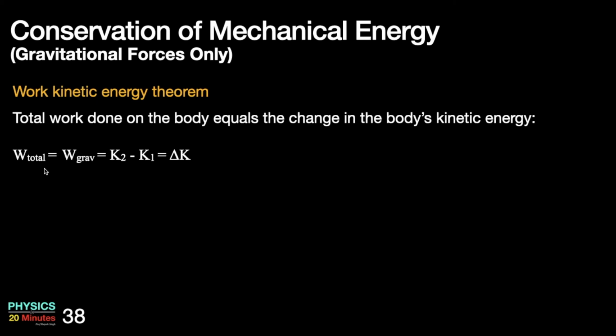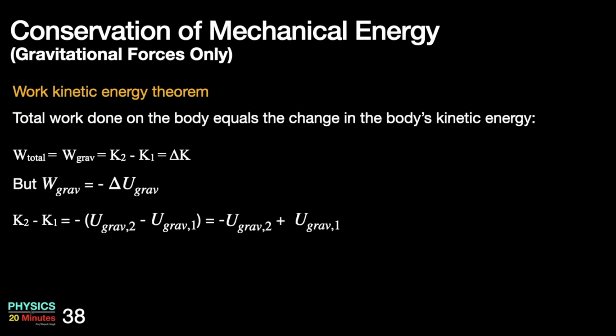So total work done on a body, which in this case is work done by gravity, is equal to change in kinetic energy, that is final kinetic energy minus initial kinetic energy, which is delta K. But what is work done by gravity? Work done by gravity can be written as minus delta U gravity, or negative of change in gravitational potential. So I can put this in this equation.